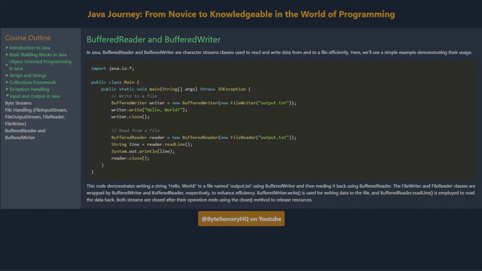This code demonstrates writing a string, "hello world", to a file named output.txt using BufferedWriter and then reading it back using BufferedReader. The FileWriter and FileReader classes are wrapped by BufferedWriter and BufferedReader, respectively, to enhance efficiency. BufferedWriter.write is used for writing data to the file, and BufferedReader.readLine is employed to read the data back. Both streams are closed after their operation ends, using the close method to release resources.